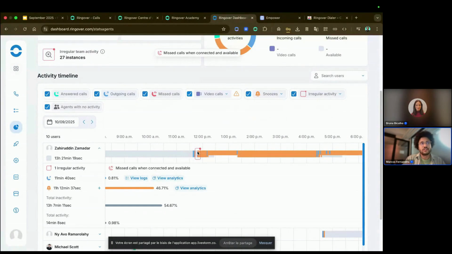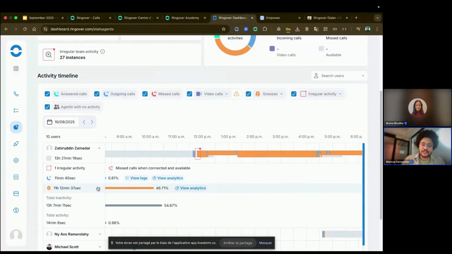So usually when a user is not available, he's either in communication with the client or he's on snooze because he's doing something else. But in this case, he was online, he was available, and he did not take the call. So this is what we're going to consider irregular activity. And you can see that this happened at midday on the day that I chose. So you can see one irregular activity.